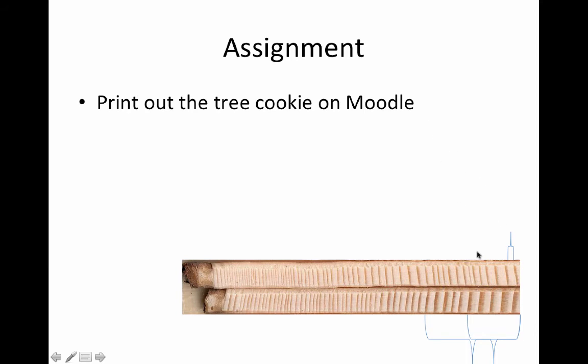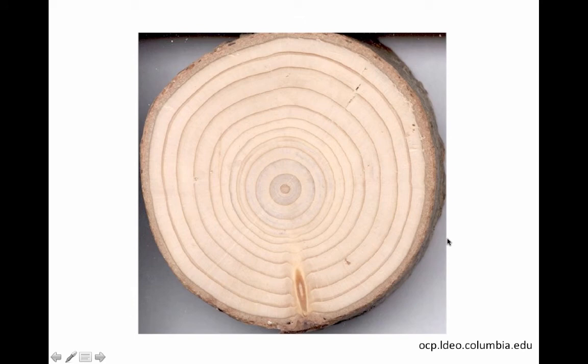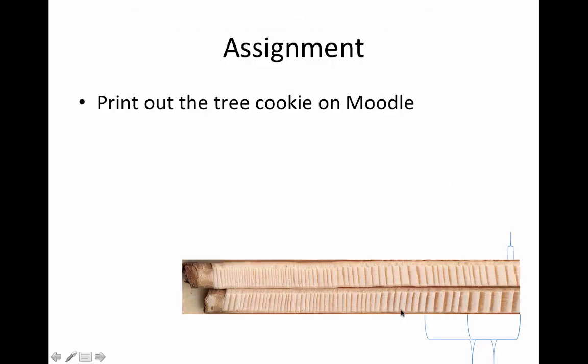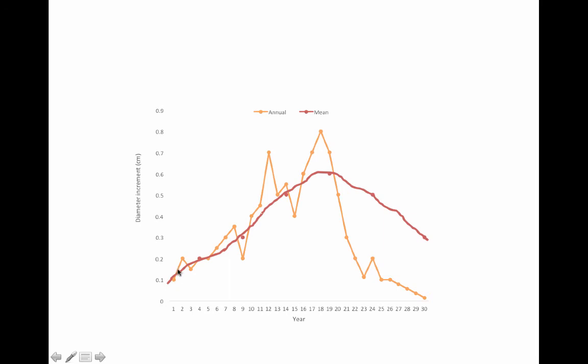So we see from this cookie, we haven't reached that reduction in growth. Here we are seeing that reduction, especially as we get to these later years, there's just not as much basal area, there's not as much diameter being put on. So what does that look like when we actually graph it? We can see the annual growth, and there's probably years where it's going well, there's years where it's not putting as much growth on. So it's growing, it's putting on these great rings, and then it's not. So we see this potential dramatic fall off.